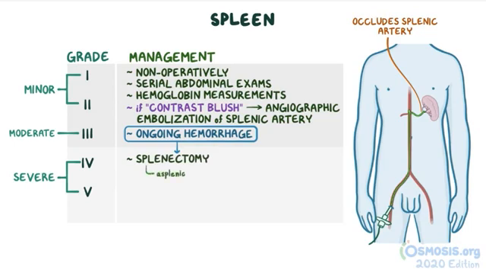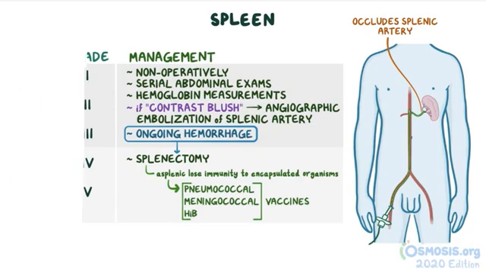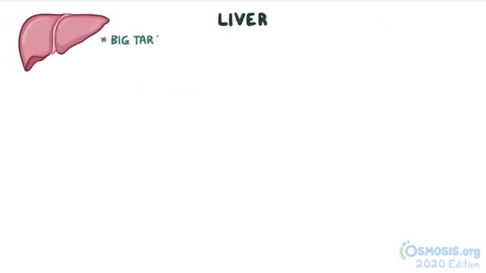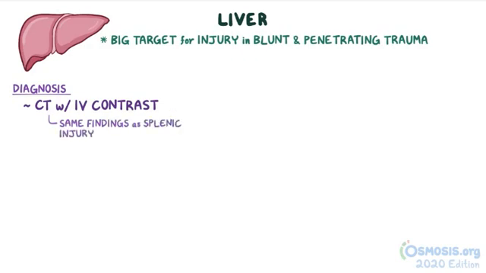Because asplenic individuals lose their immunity to encapsulated organisms, pneumococcal, meningococcal, and Haemophilus influenzae type B vaccines are given prior to discharge. Similar to the spleen, the liver is a big target for injury in both blunt and penetrating trauma. An abdominal CT with IV contrast can show the same sort of findings found in splenic injury.